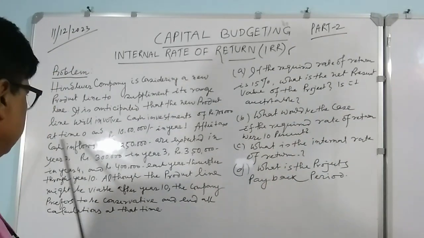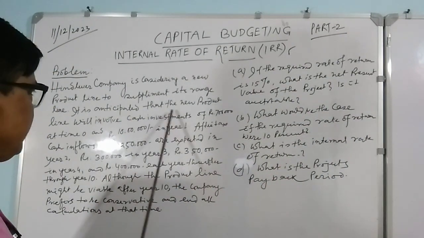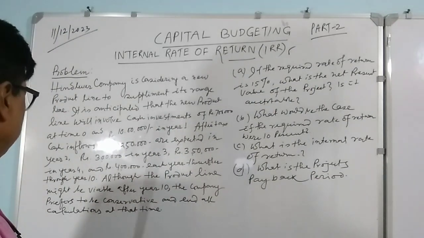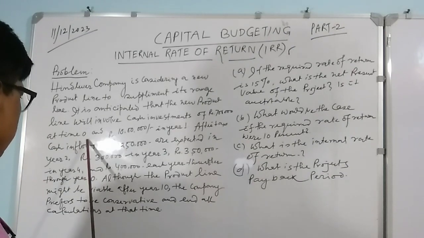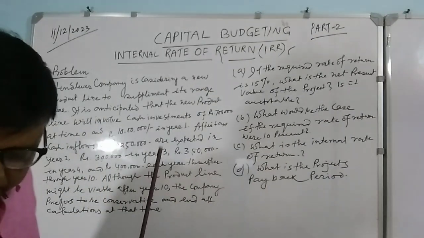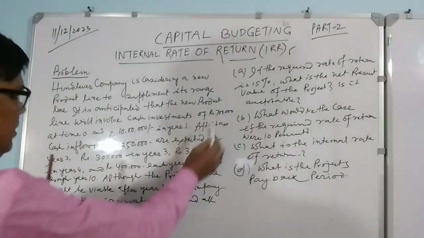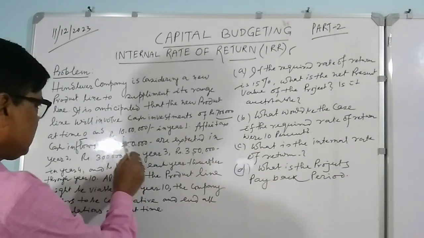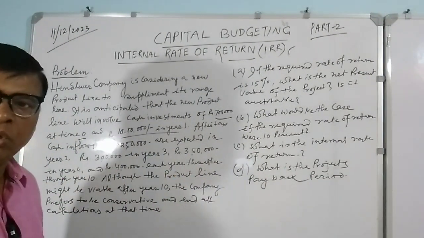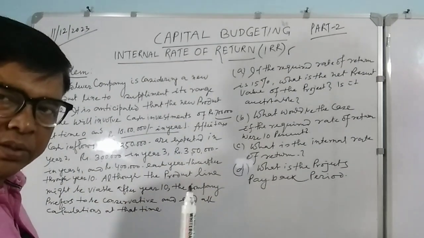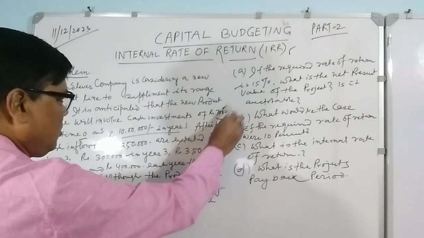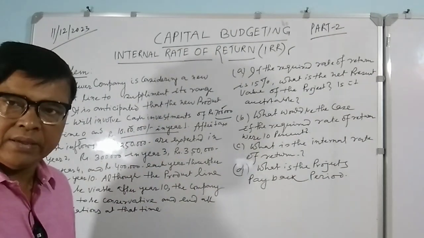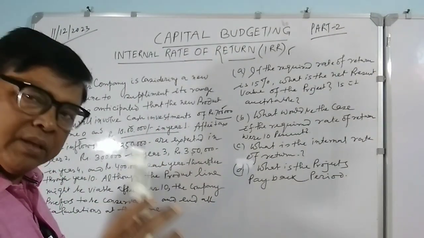It is anticipated that the new product line will involve a cash investment of 7 lakh at time 0, the initial stage, and 10 lakhs in year 1. So your investment: initial stage 7 lakhs, and first year 10 lakhs. So your total investment is 17 lakhs.